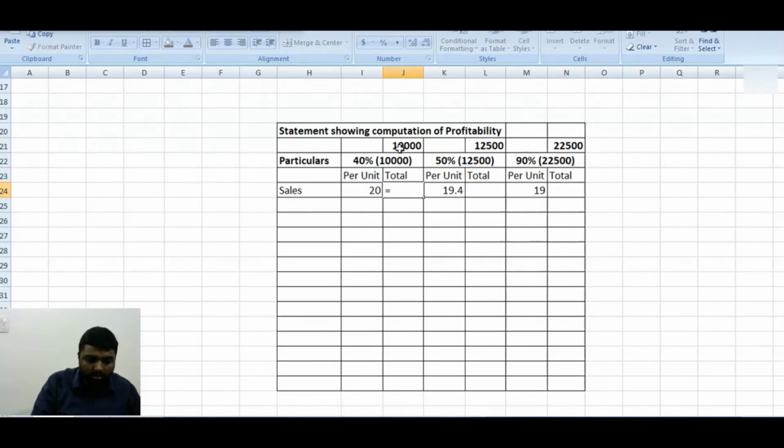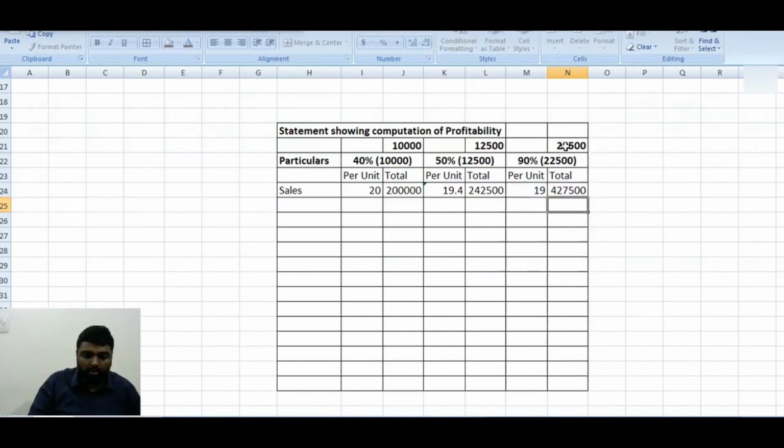So total is 20 into 10,000. Here the total will be what? 19.4 into 12,500. Here the total will be 19 into 22,500. Now what do we have to do next?